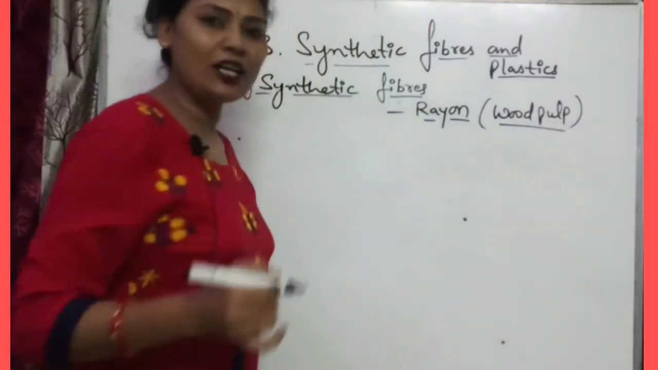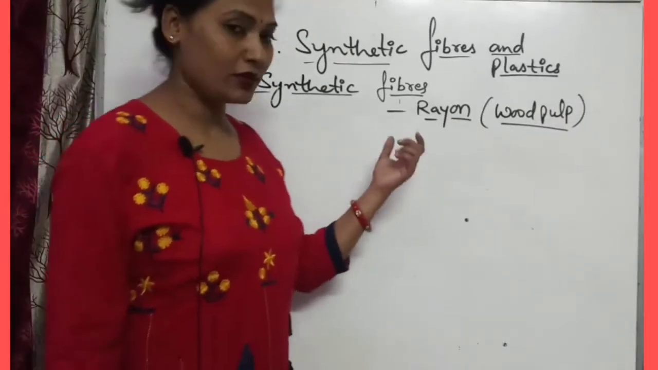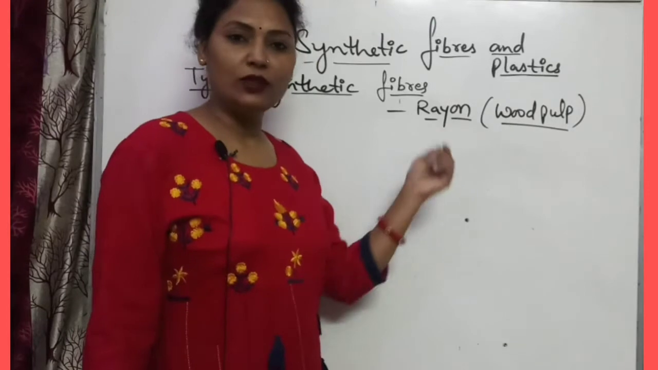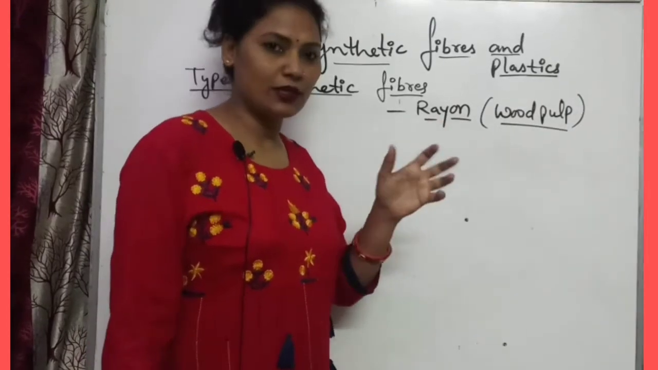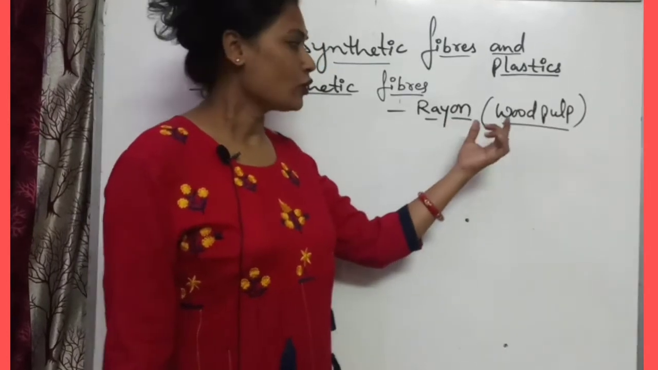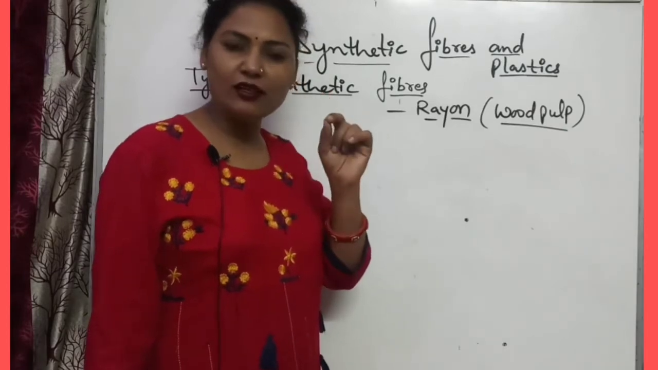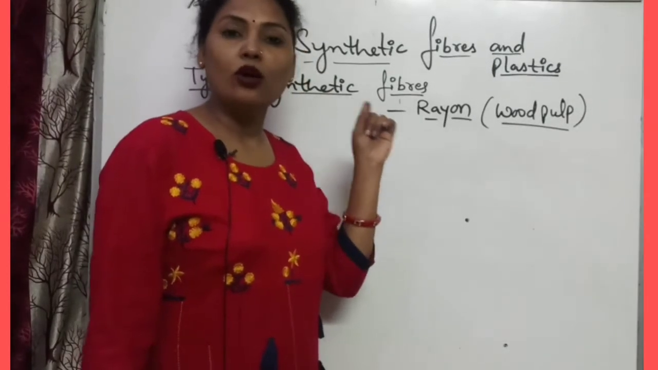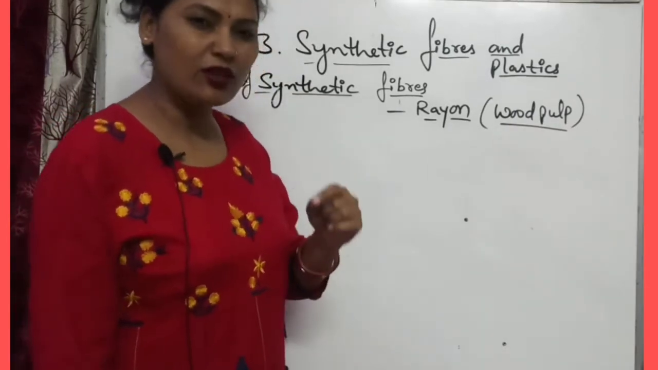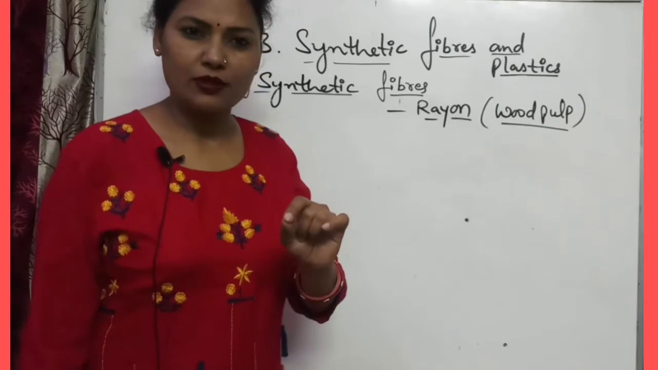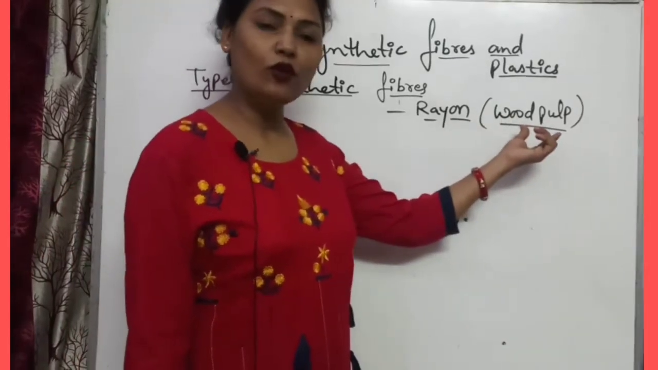So this is an artificial fiber that is formed with the help of wood pulp. Cotton also has wood pulp present with it, and cotton contains cotton linters also. So these regenerated fibers are also formed with the help of cotton linters. Linters means small cotton fibers. So rayon is formed by the wood pulp.